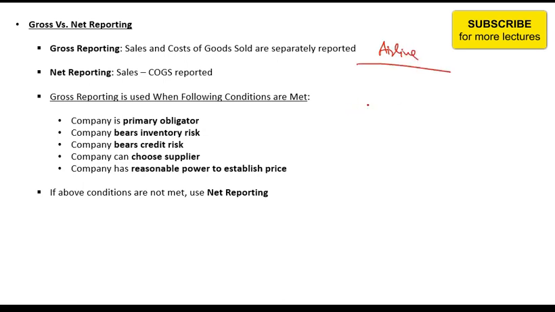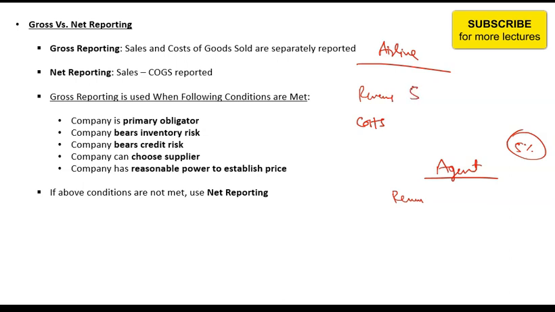The airline sells airline tickets. When it sells airline tickets, it will have revenues, and the cost of running that airline will be the cost against this revenue. Let's say there is an agent for this airline. This agent takes the tickets from the airline and sells them on behalf of the airline to the customer. Now what should be the revenue? Let's say it sells on behalf of the airline and gets a commission. Let's say the commission is 5%.